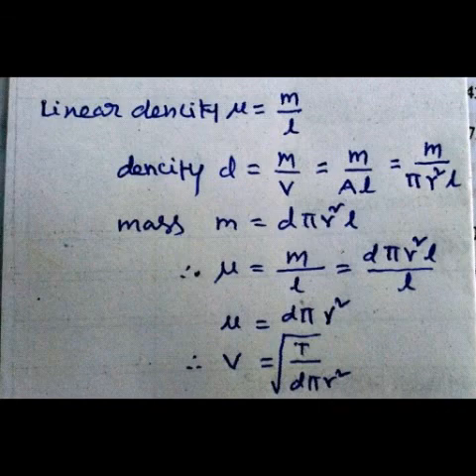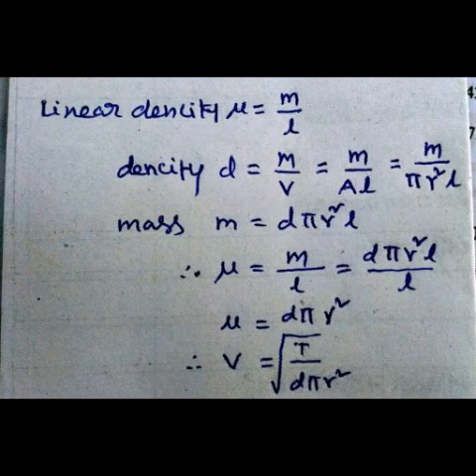Here we want to find the wave velocity V. The formula is V equal to root over T by mu. Tension T is given in the problem, but the value of linear density mu is not given, so we want to find the linear density. Linear density mu equal to mass by length. Next, density D equal to M by V, mass by volume. Here the volume of the wire is cross sectional area A into length L. So density D equal to M by A into L.